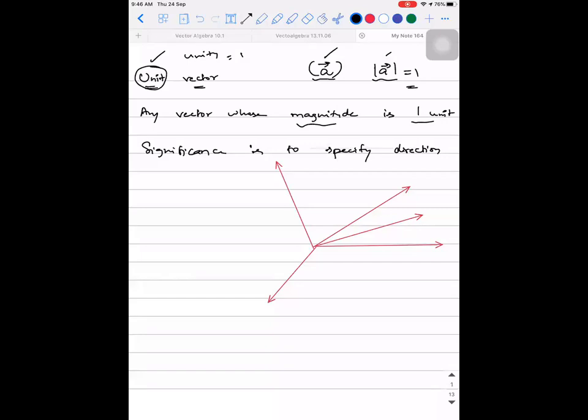So we need to come up with a theory in such a way that we are able to overcome this issue. Without even drawing a ray diagram, how am I going to approach the problem? That is what we need to understand. So for that, the very basic thing we need to understand is a unit vector.